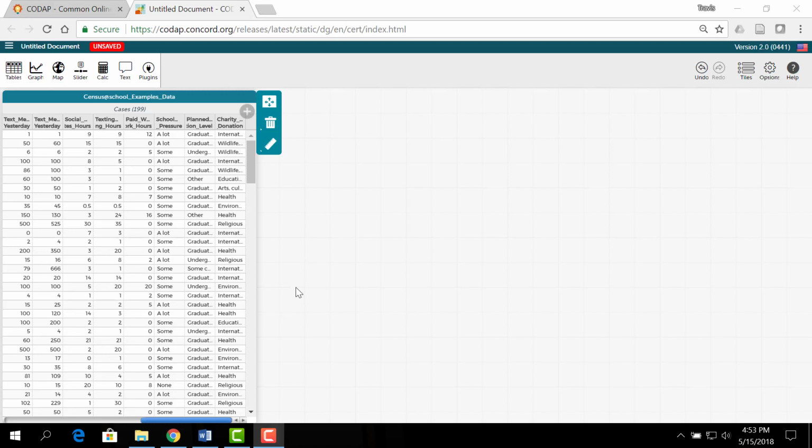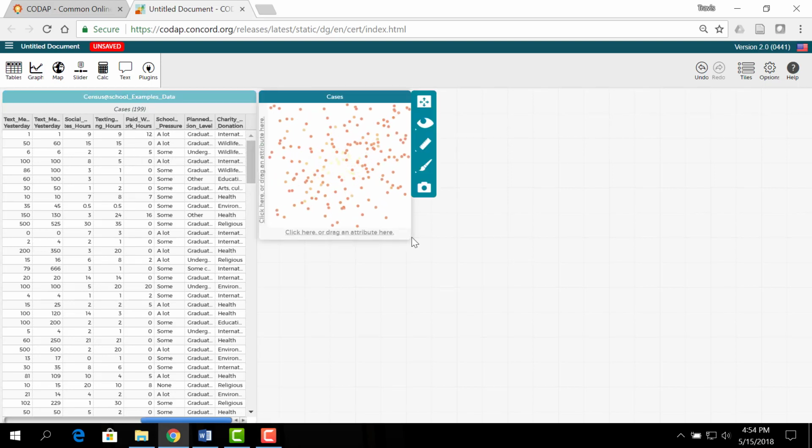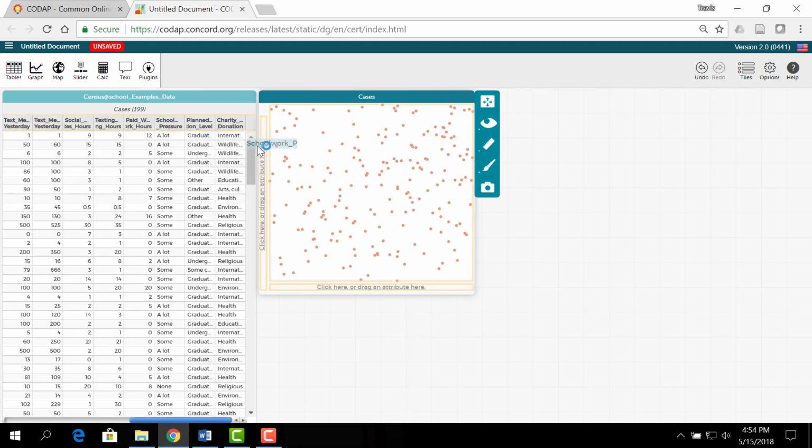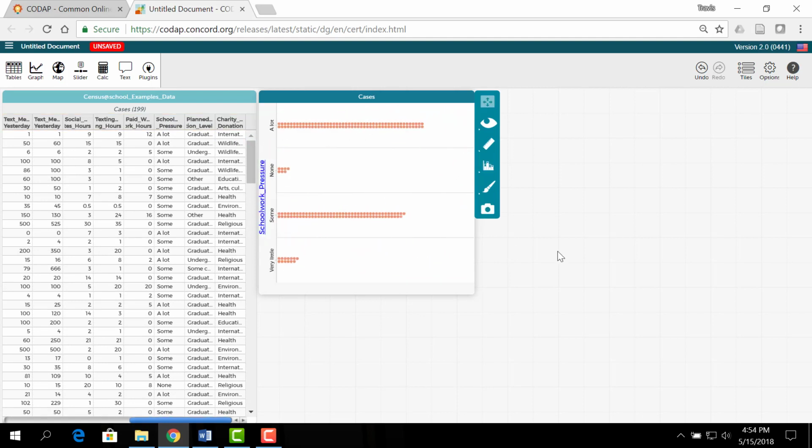What we're going to be investigating this time around is, instead of looking at differences in population means like we did in the last video, differences in population proportions. So we're going to be looking at categorical data. Namely, the two variables that we're going to look at are school pressure. School pressure is a measure of students reporting whether they felt very little, some, none, or a lot of pressure from the schoolwork that they were required to do.